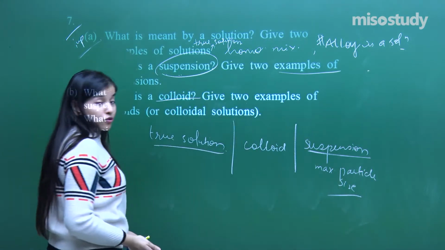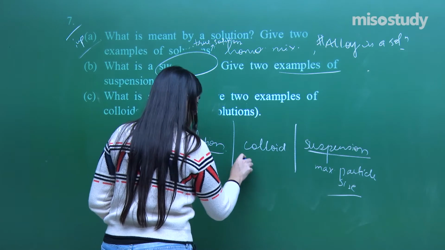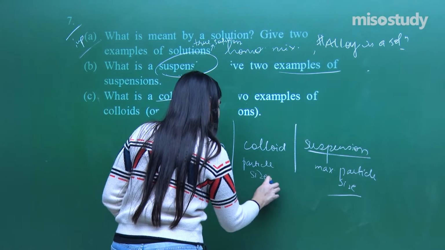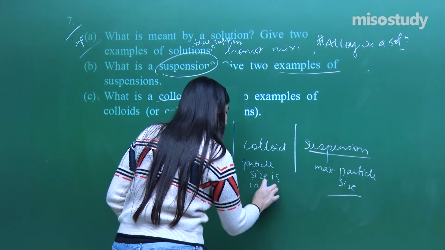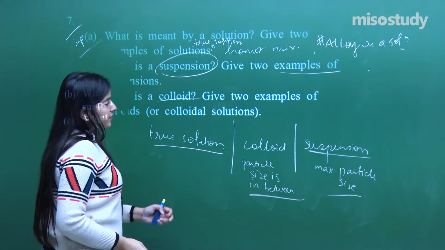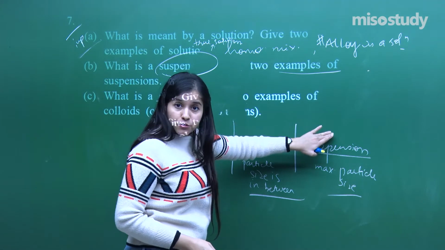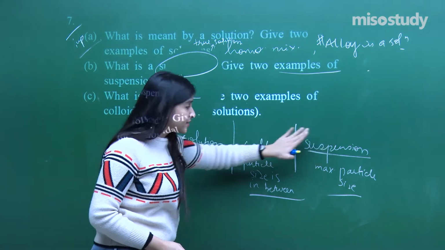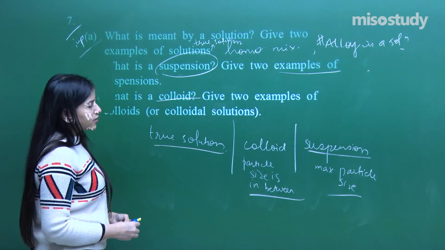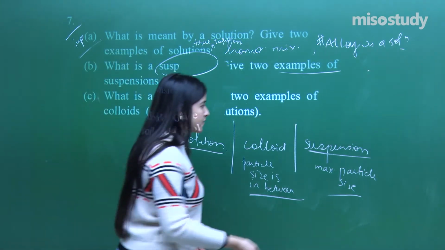Whereas if I talk about a colloid, the particle size is in between. But these two are not proper solutions, not homogeneous mixtures. This one is homogeneous.